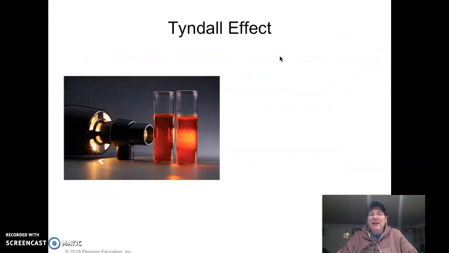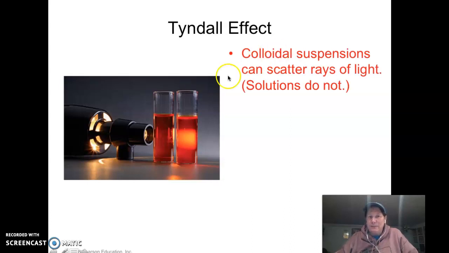There's an easy way to tell, because sometimes you can't tell by looking at a colloid if it has bigger particles. You do something called the Tyndall effect. So here's a light going through. If you can see the light as it passes through, that's a colloid. If you can't, it's a solution, okay? The solution particles are too small, and they don't reflect light enough, so you can't see them. But in a colloid, you can. So there's a really easy way to tell if something is a solution or a colloid.